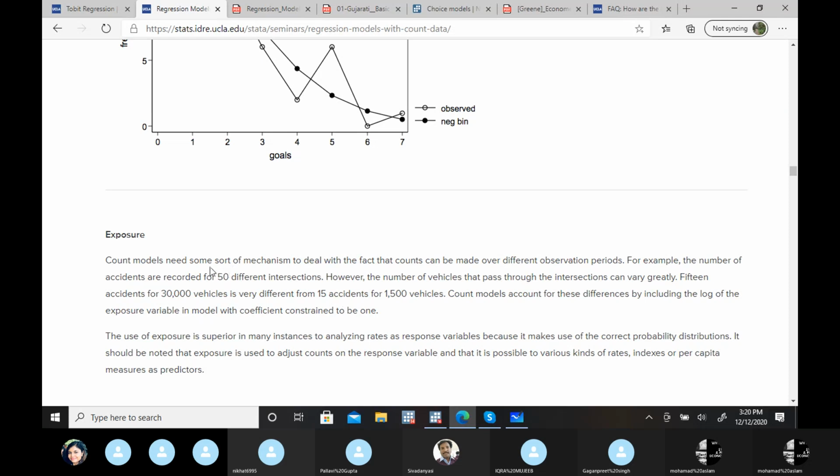Some mechanisms deal with the fact that counts can be made over different observation periods. For example, the number of accidents is recorded for 50 different intersections. However, the number of vehicles that pass through the intersections can vary greatly. 15 accidents for 30,000 vehicles is very different from 15 accidents for 1,500 vehicles. Count models account for these differences by including the log of the exposure variable in the model with the coefficient constrained to be 1.